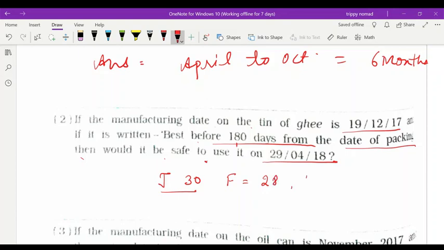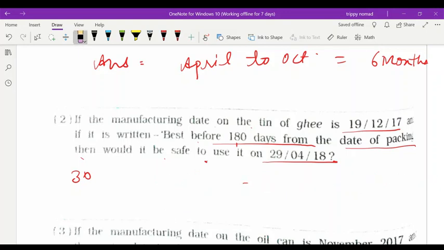Then Feb, March 31, April, then May. On average if we take, this one will be 30 plus 28. I'm going to add all these months.